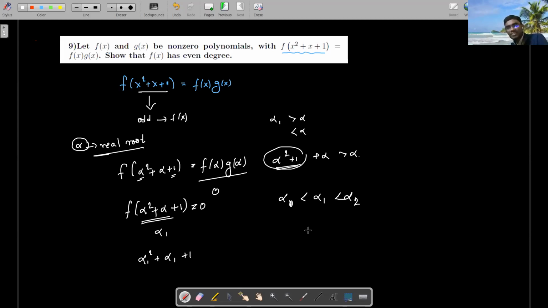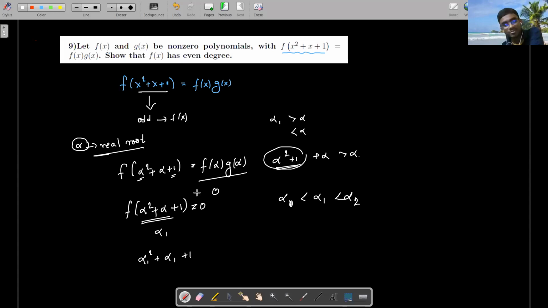So that's why this polynomial can't have any even degree. Sorry, odd degree. This must have to be an even degree polynomial. Clear the idea? So one possible idea is this, to create this thing. Please explain. Okay, sure, why not?